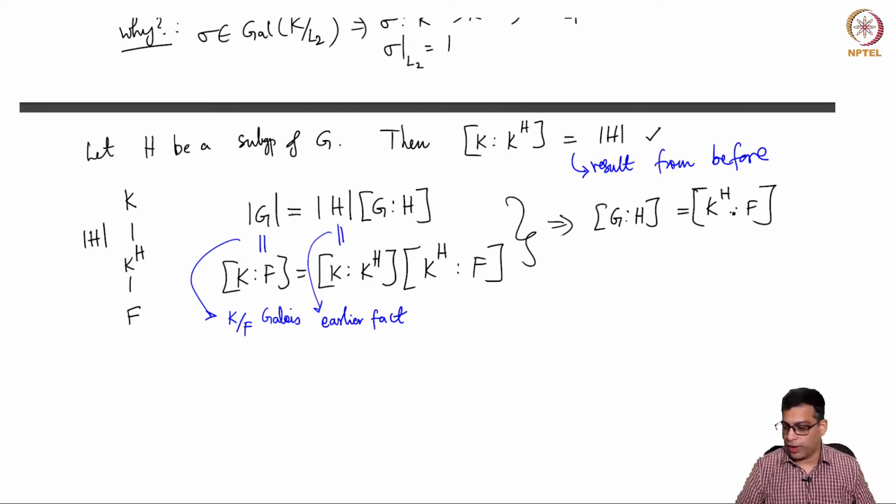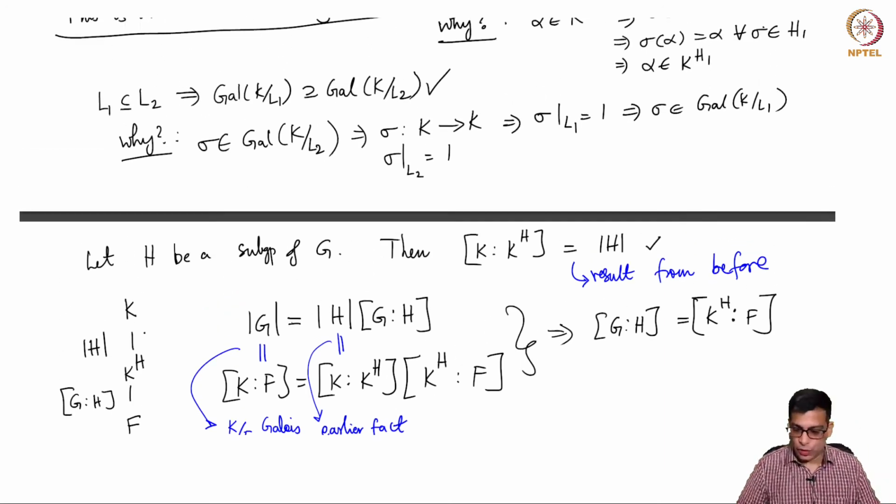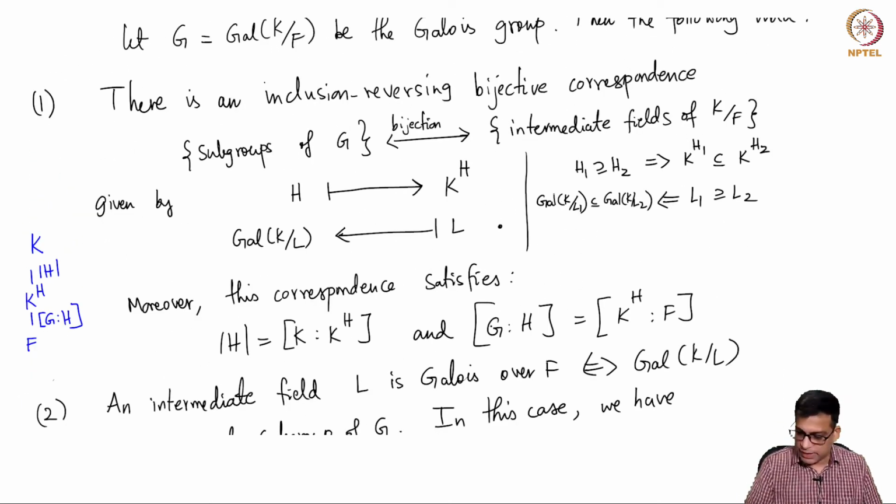So [G:H] is [K^H:F], right? So this is exactly the last statement of part 1. So this is actually a consequence of this. Once you prove this, this follows.